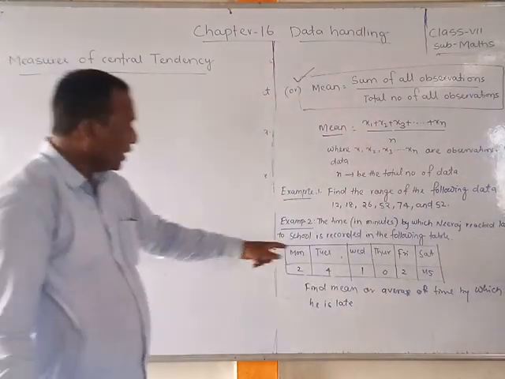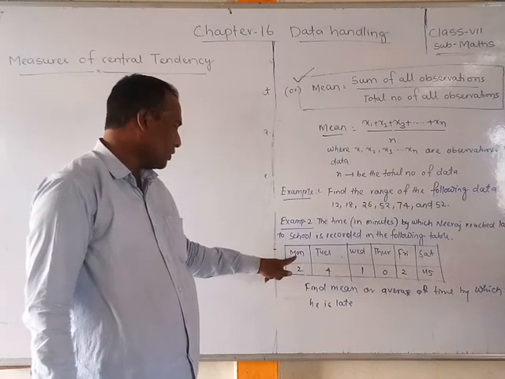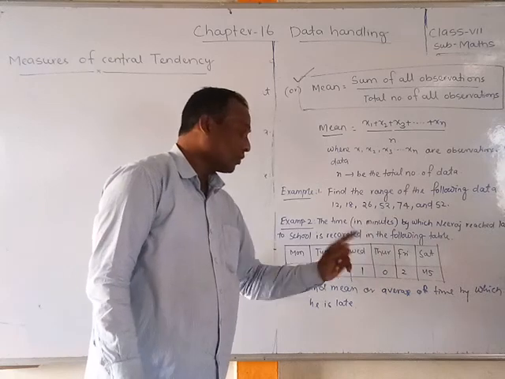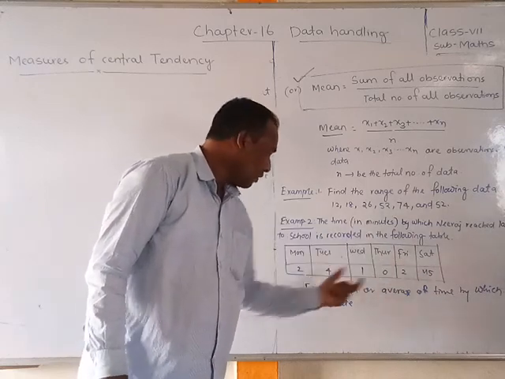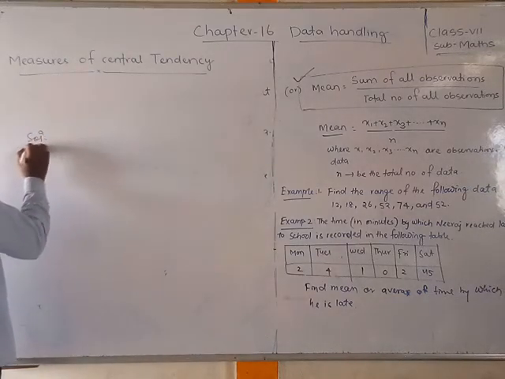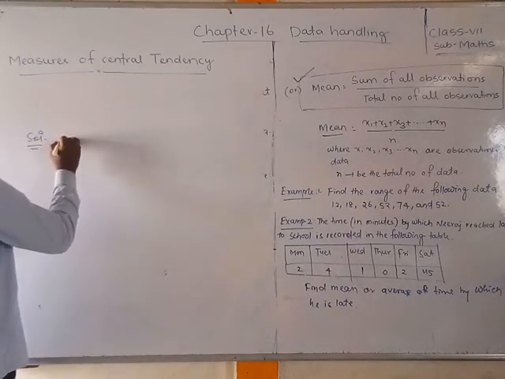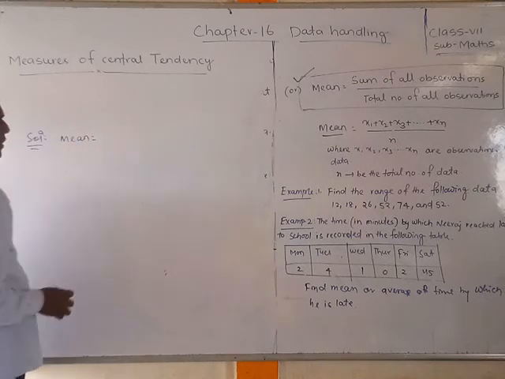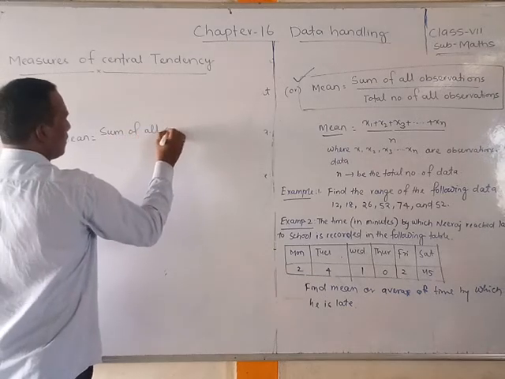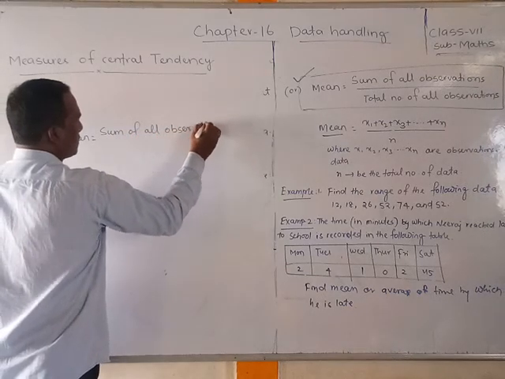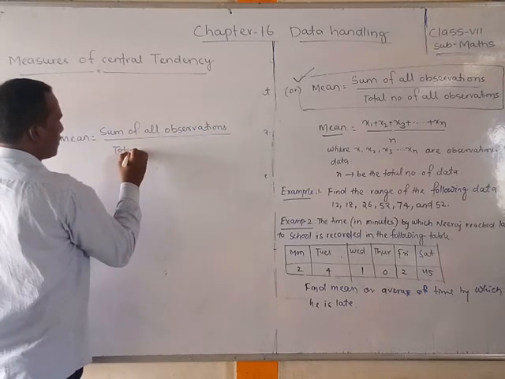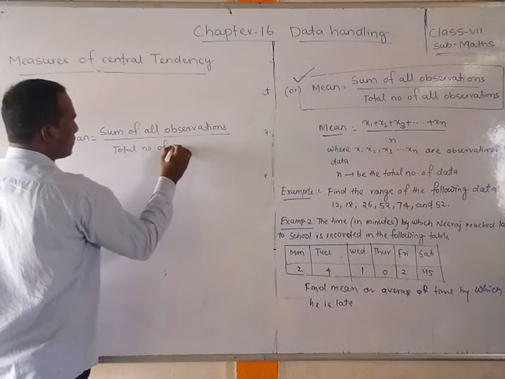So now students, see this data, as I have already told: Monday 2 minutes late, Tuesday 4 minutes, Wednesday 1 minute, Thursday no late, Friday 2 minutes. Then how should we find the average? First of all, I will write the solution here. The average means the mean. What is the mean formula? We know that mean is equal to the sum of all observations divided by the total number of observations.